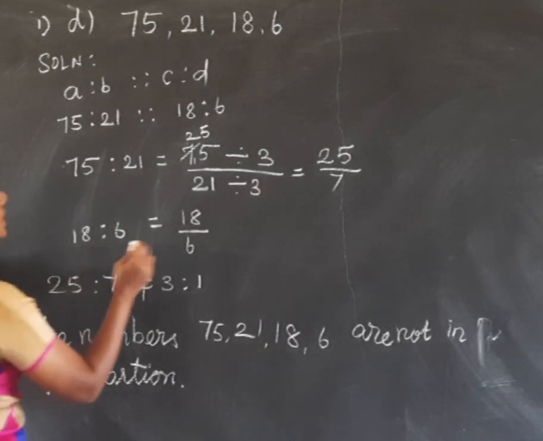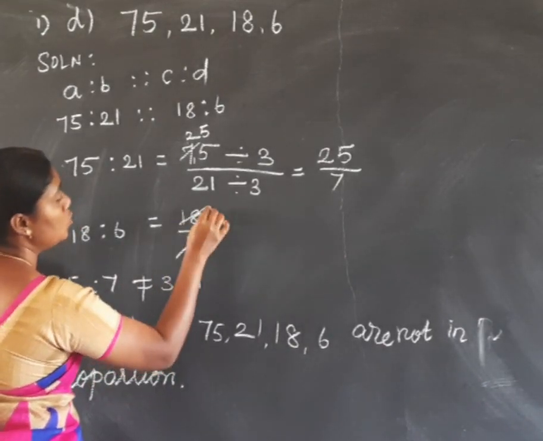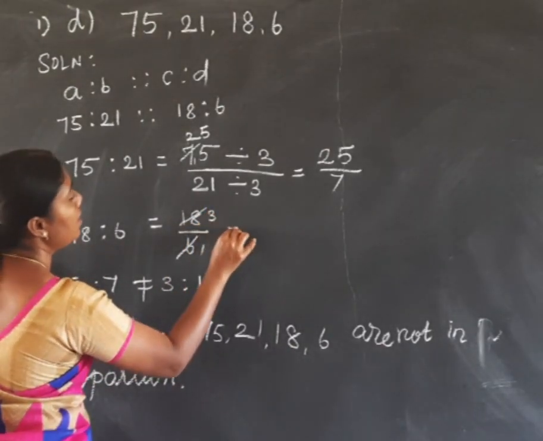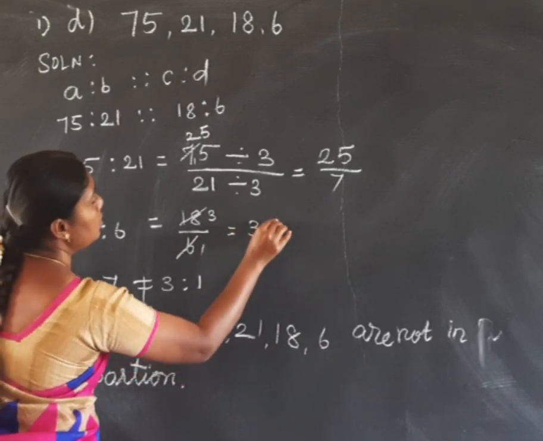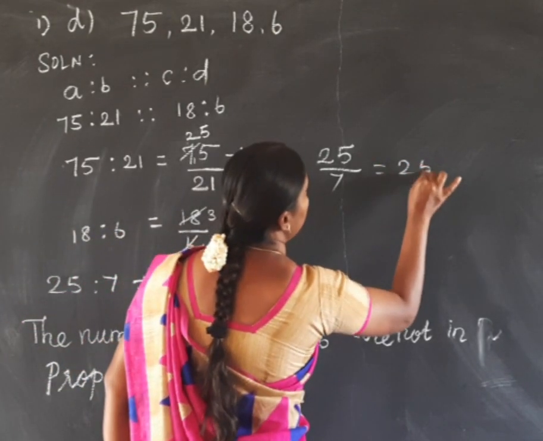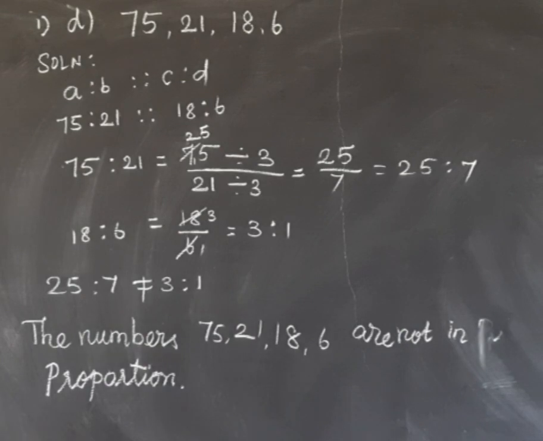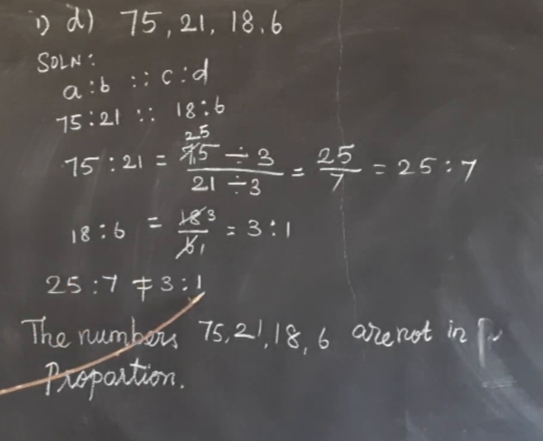Okay, next 18 is to 6. 1 6 is 6, 2 6s are 12, 3 6s are 18. So 3 is to 1. So 75 is to 21 can be written as 25 is to 7. So 25 is to 7 and 3 is to 1. So 25 is to 7 is not equal to 3 is to 1.